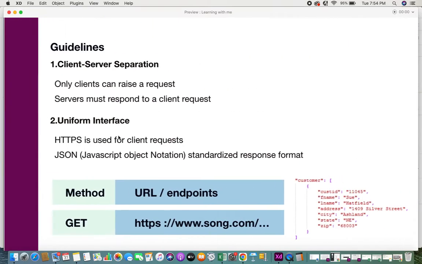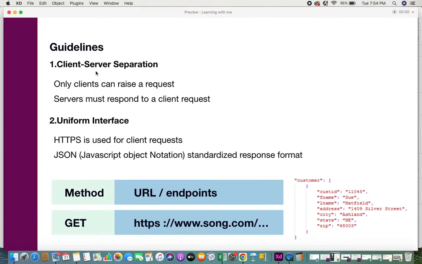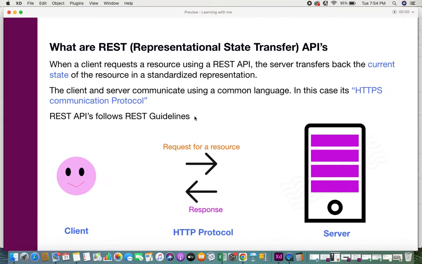So let's see what these guidelines are. The first one is the client server separation. This guideline states that only clients can raise a request and servers must respond to a client's request and not vice versa. If you see in this image, a client can always raise a request for a resource to the server, and on getting this request, the server can respond back to the client. It cannot happen vice versa. Clients cannot respond to servers, nor can servers initiate any requests to the clients. So that's the first guideline.